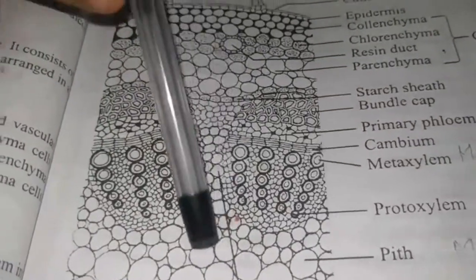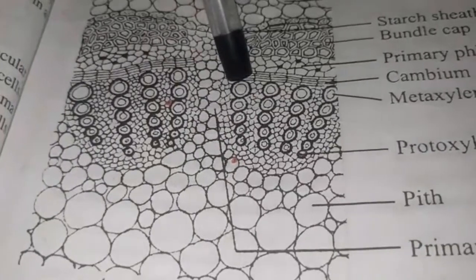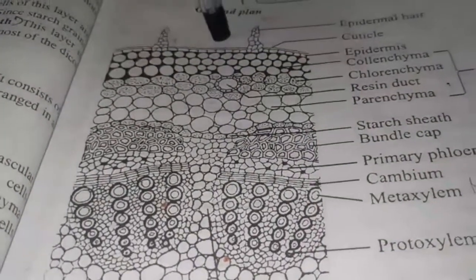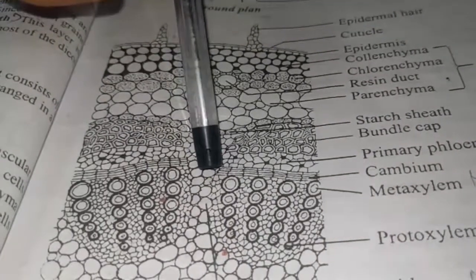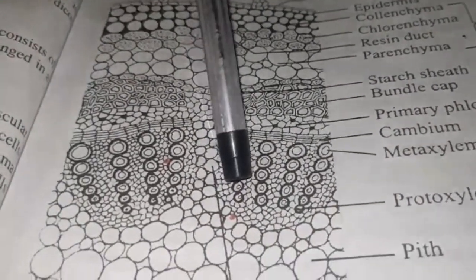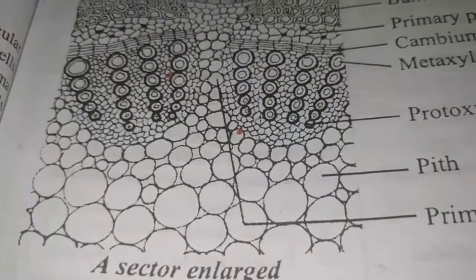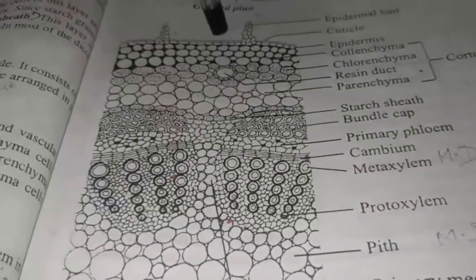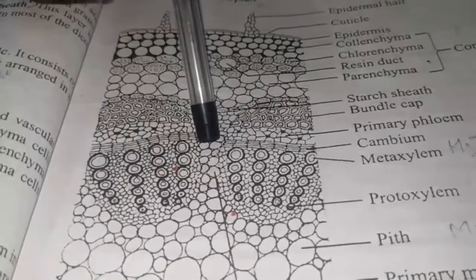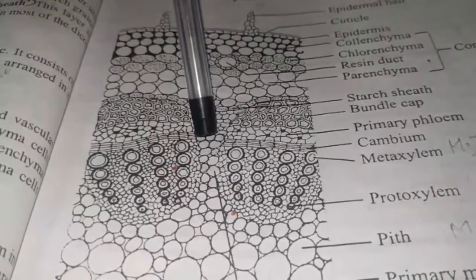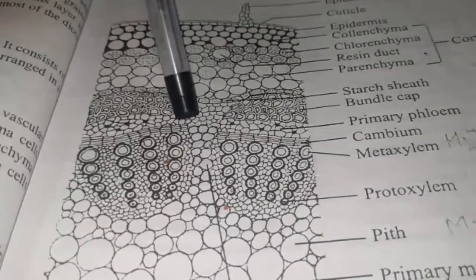If the protoxylem is facing toward the center and the larger one, the metaxylem, is facing towards the periphery, such a type of xylem is called endarch. The endarch xylem is present in the stem. So exarch xylem is present in the roots, and endarch xylem is present in the stem.